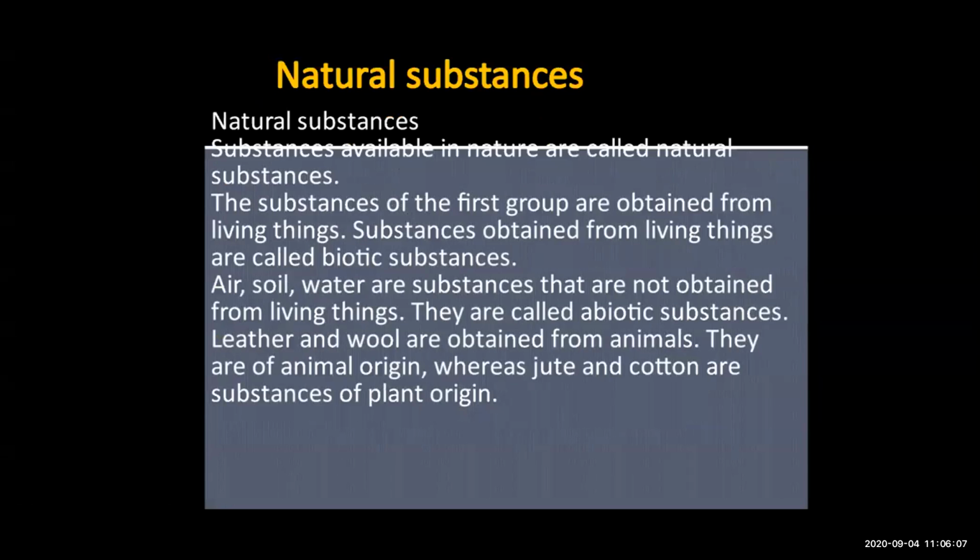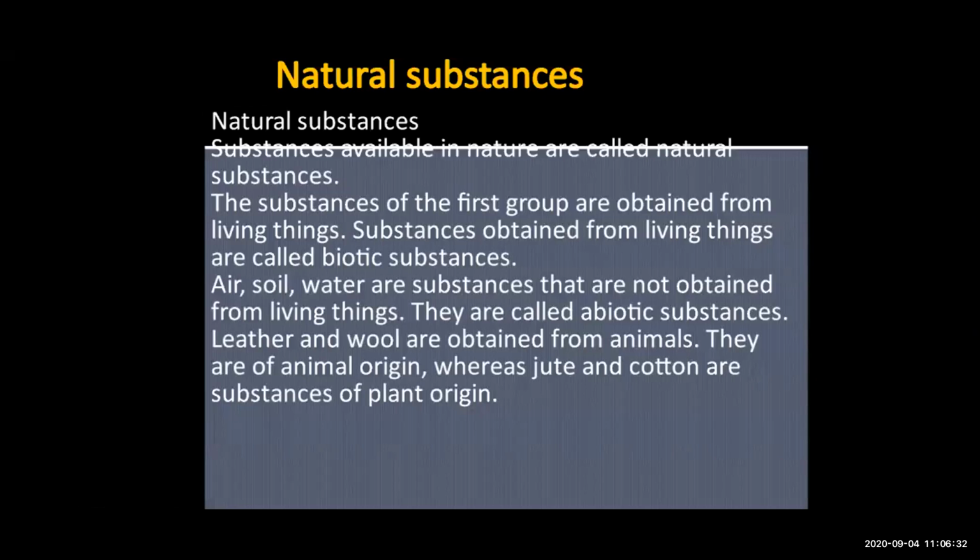Okay, now in this lesson we are going to study natural substances. Now what are natural substances? Natural substances are those which are very easily available in our surroundings, in nature. That is called natural substances. The substances which are available in nature are called natural substances.